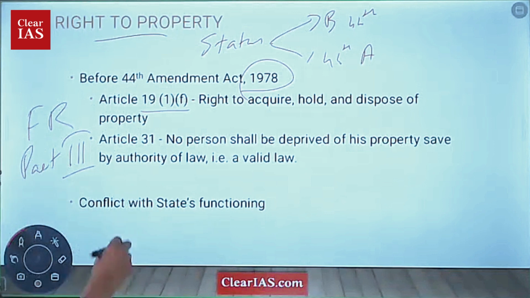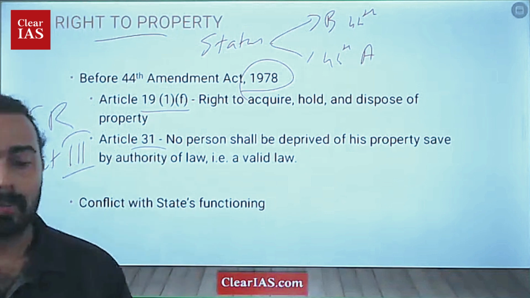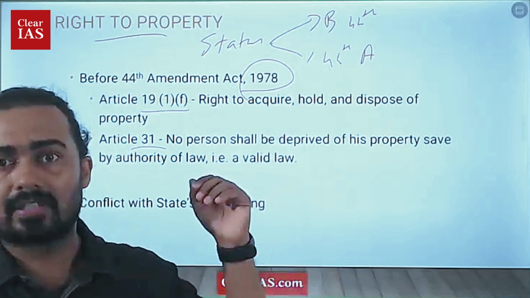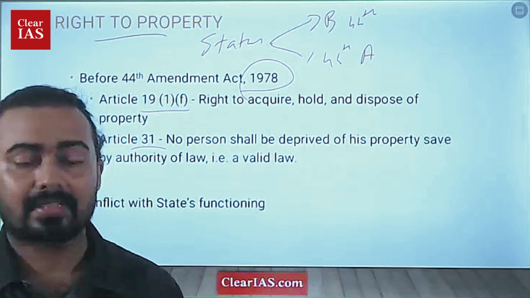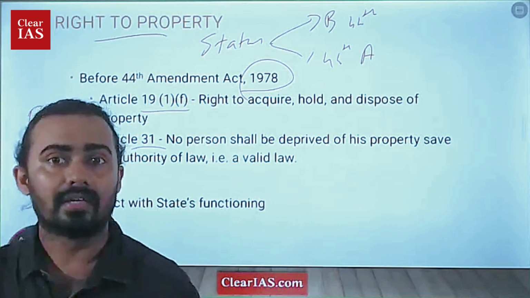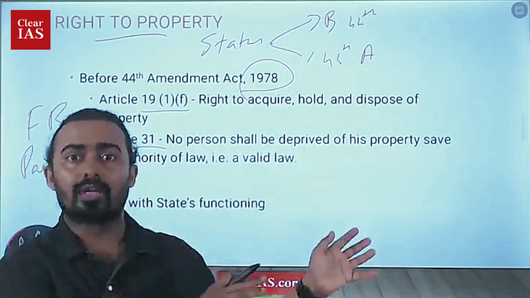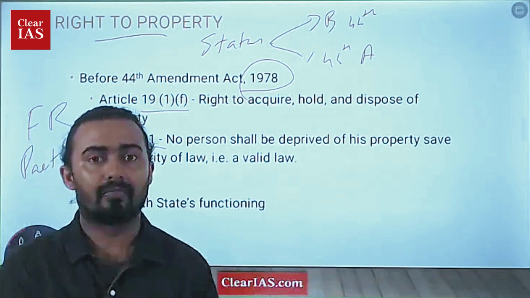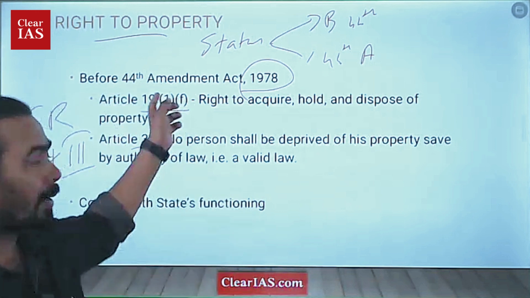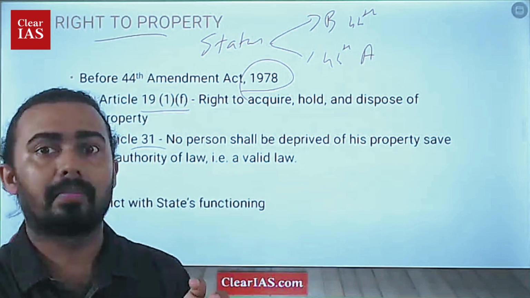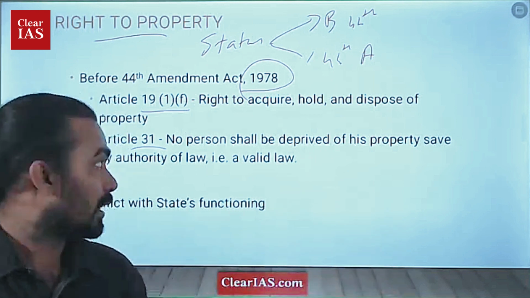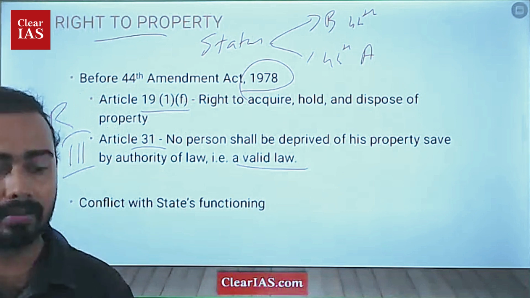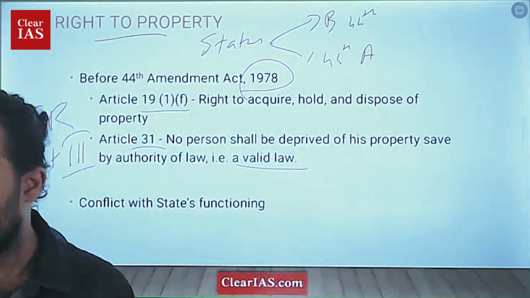So what is actually Article 31? Article 31 says that no person shall be deprived of his property save by authority of law, just like the 300 statement which is mentioned, right? So this exact statement, this exact article, Article 31, was actually shifted to 300. So we read about 300. That statement actually came from Article 31 after the amendment. Before the amendment, this particular statement was in Article 31. Which means that if there is a valid law, the state can actually acquire this particular property. So that is the concept.